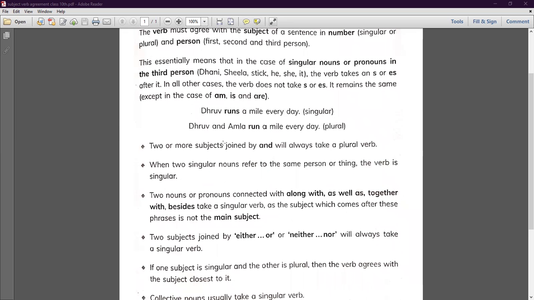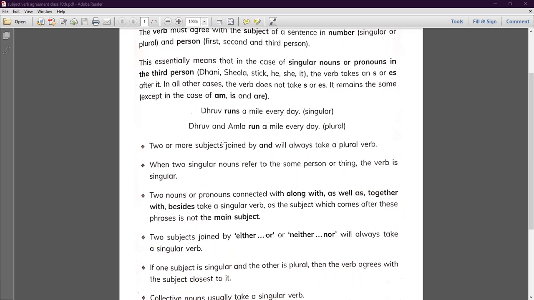First rule is, two or more subjects when joined by and will always take a plural verb. Like if I say Sita and Geeta. Now Sita is one, Geeta is one. So Sita and Geeta, these are the two subjects, and I said that Sita and Geeta are dancing. And I have joined it by and. So it is going to take what? It is going to take the plural verb.